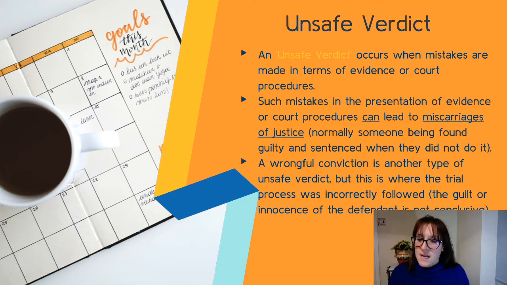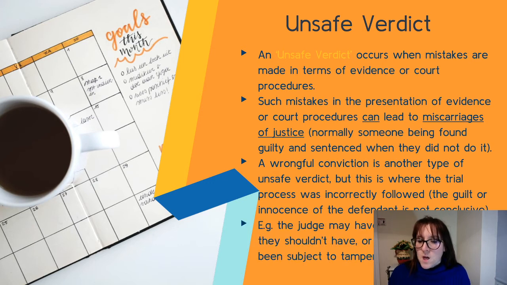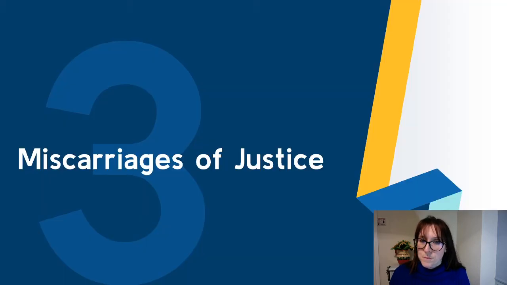And there's going to be a slide on the next bit for miscarriage of justice specifically. The judge may have allowed evidence they shouldn't have, such as Sally Clark's case, letting Sir Roy Meadow's statistics be used, or the jury may have been subject to tampering or intimidation.